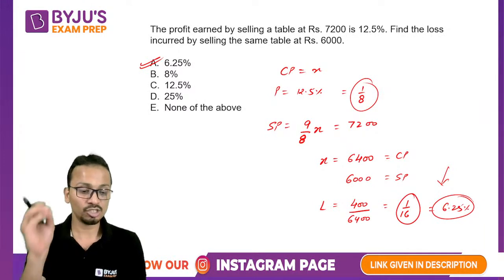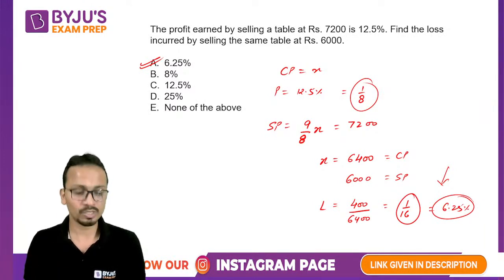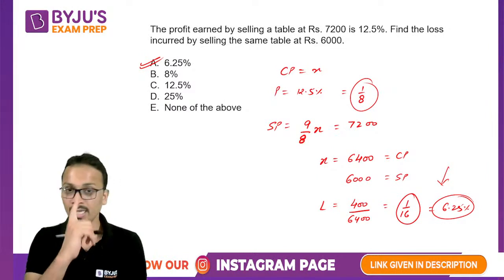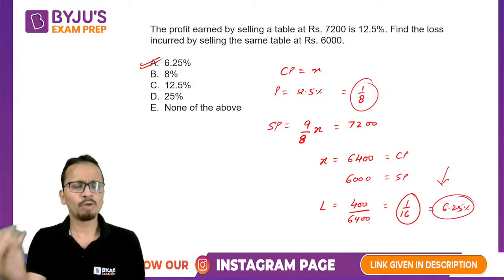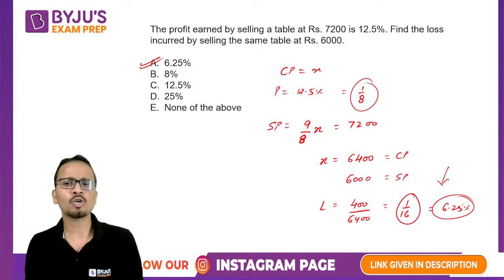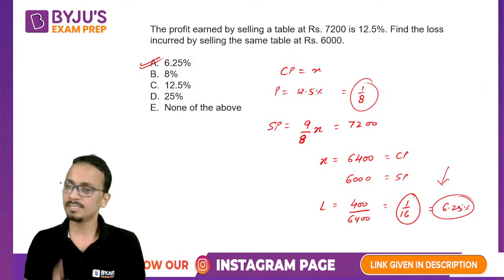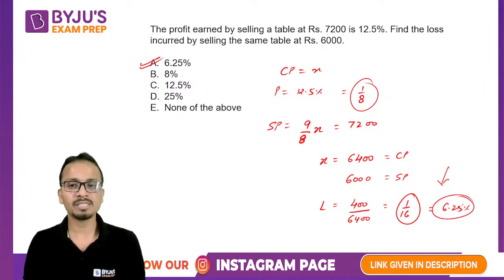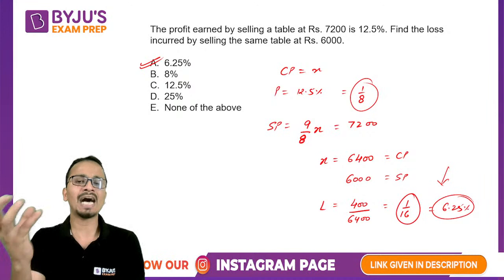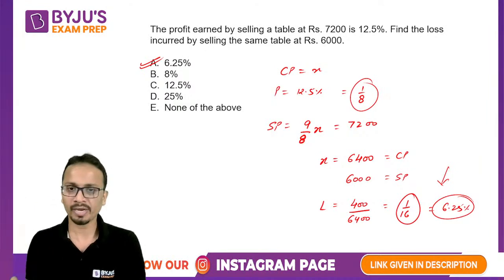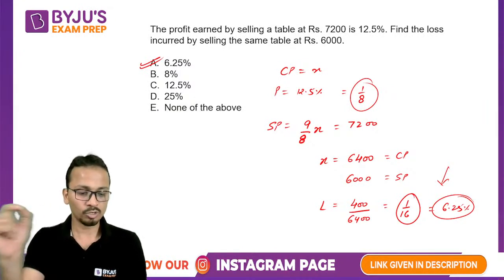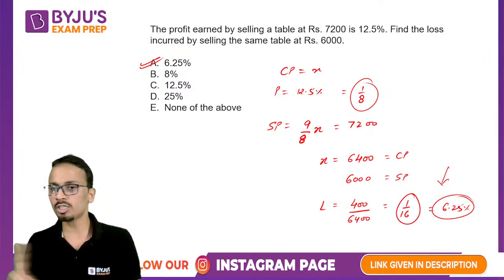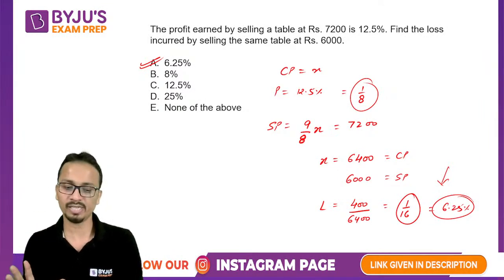Now, my dear friends, did you understand the usage of percentage equivalence of fractions? Yes. Now, Mr. Sahil, थोड़ा सा like एक छोटी सी लॉजिक बताता हूं. Profit and loss percentages are always calculated on cost price. ठीक है? So now you will never commit a mistake. So denominator में 6,000 नहीं आएगा, denominator में 6,400 आएगा. So denominator should be the cost price, not the lesser value, but the cost price, whatever it is.